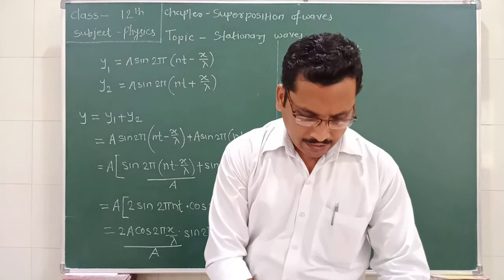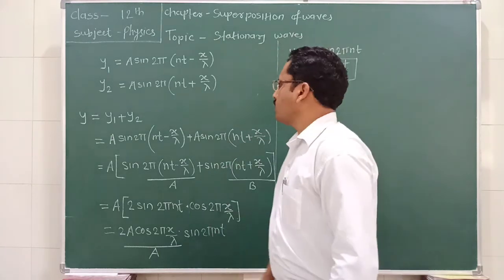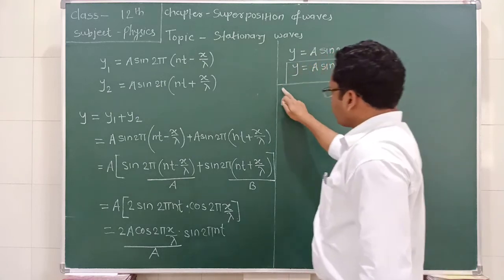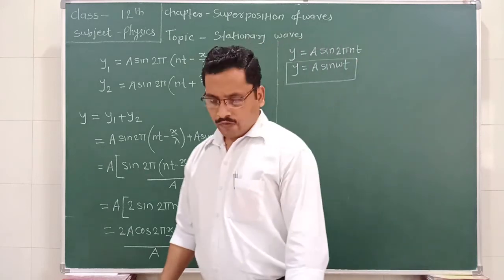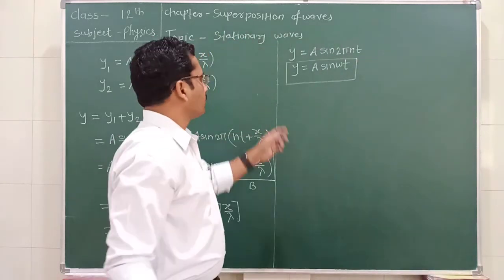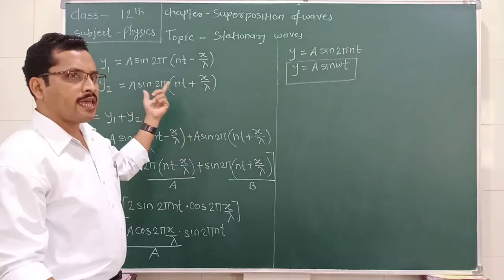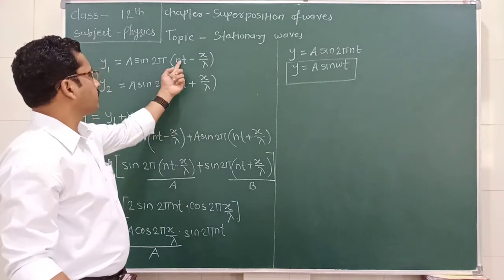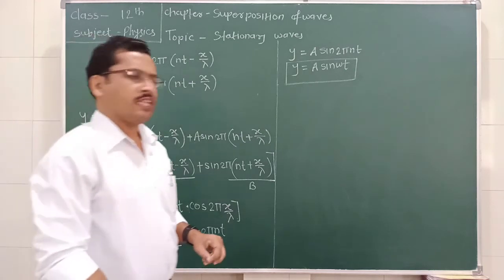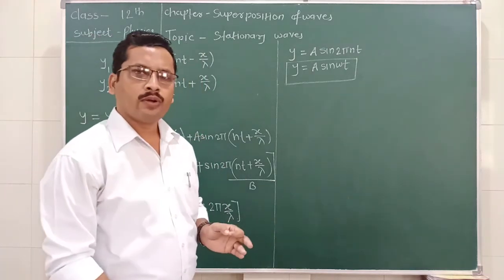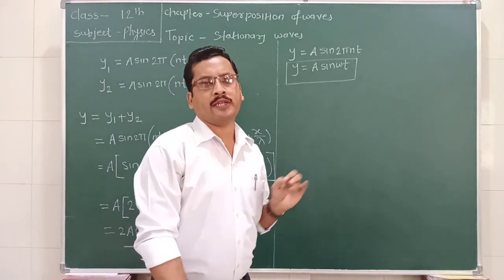This is the analytical treatment. By using the two equations we derive this equation. Now from this equation we can conclude that the combination of two waves having the same frequency and same amplitude, when superimposed with each other, form another wave in which there is no term of the displacement.